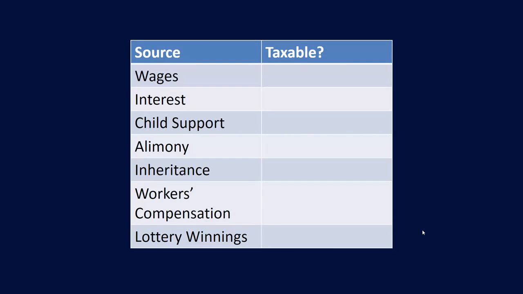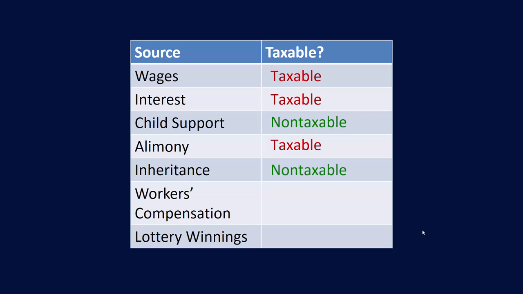So let's take a look at some examples. Wages, of course, they're considered taxable. Interest, considered taxable. How about child support? Child support is considered non-taxable income. Alimony, we just saw a few moments ago that it's taxable. Inheritances, non-taxable income. Workers' compensation, considered to be non-taxable. How about lottery winnings? Oh yeah, it's taxable.